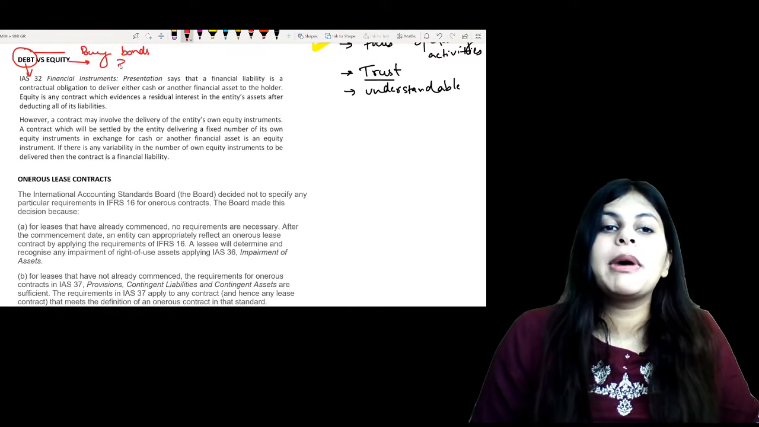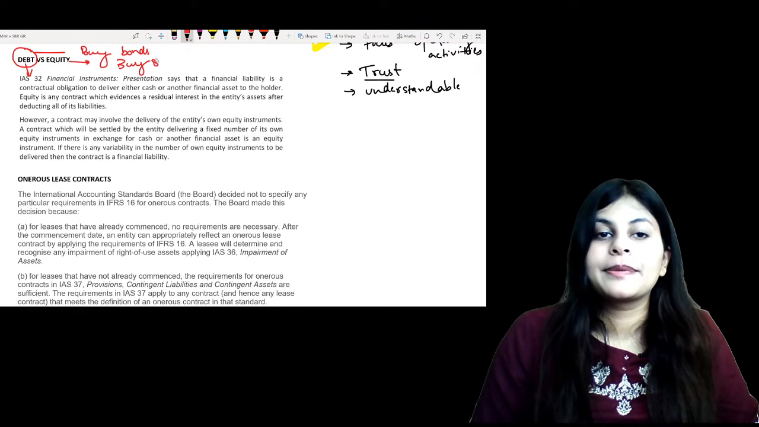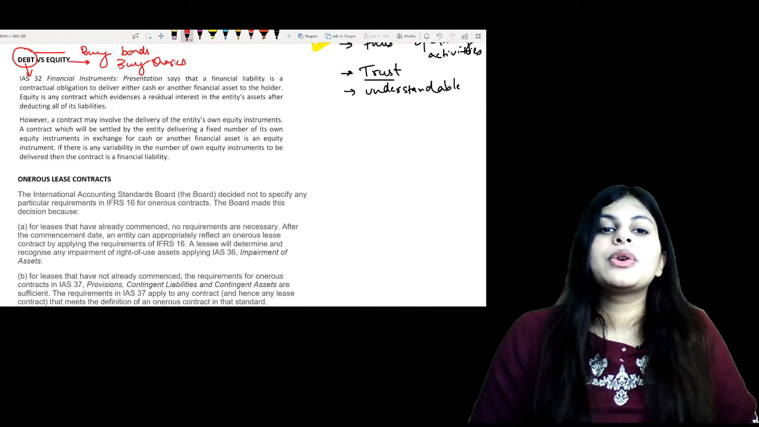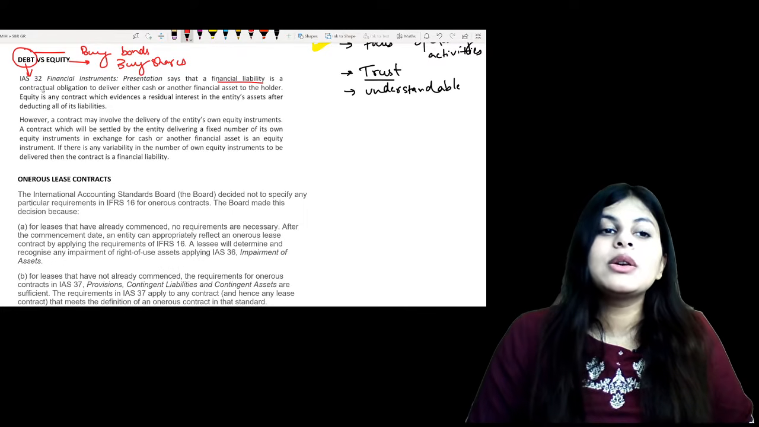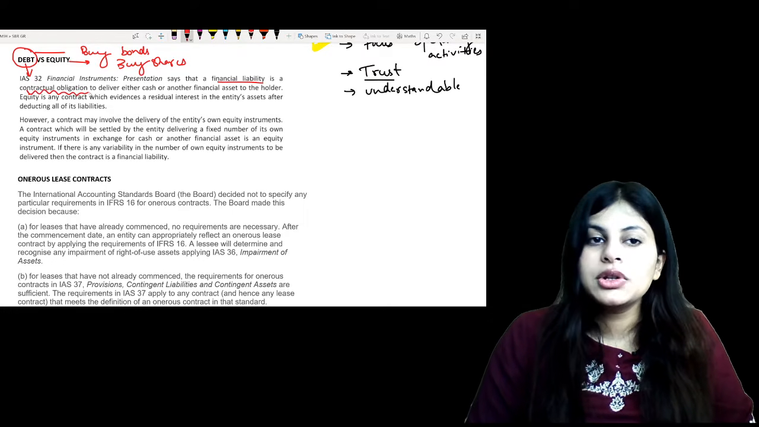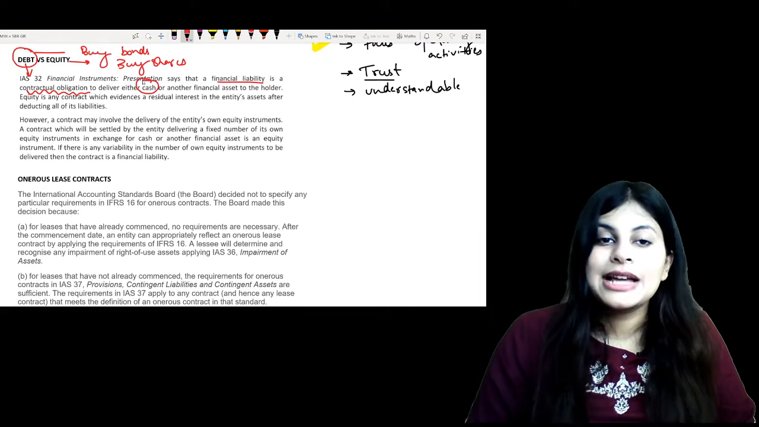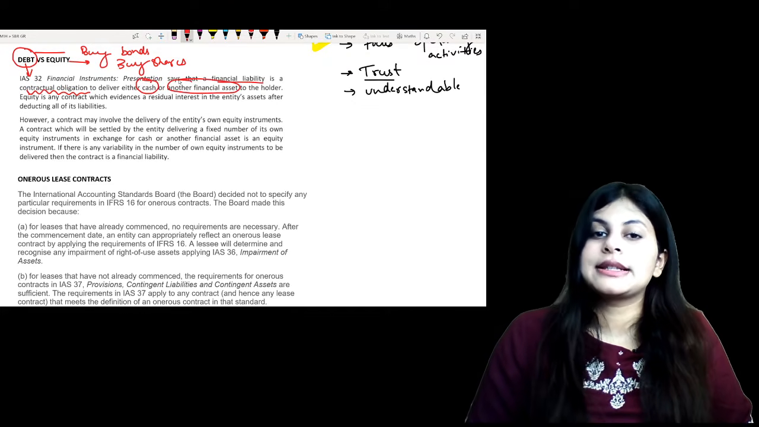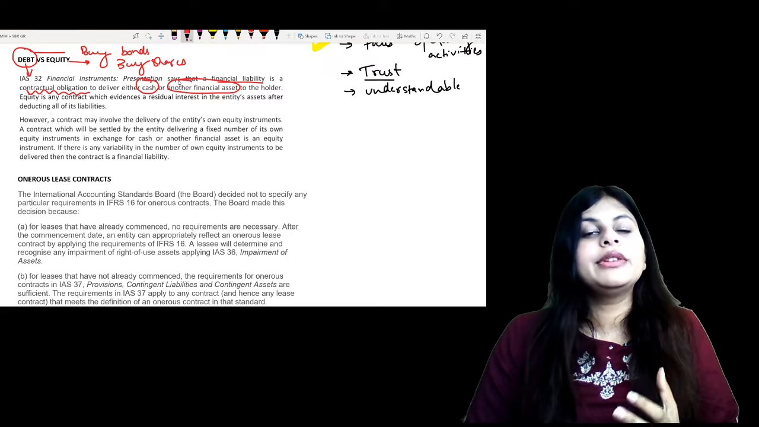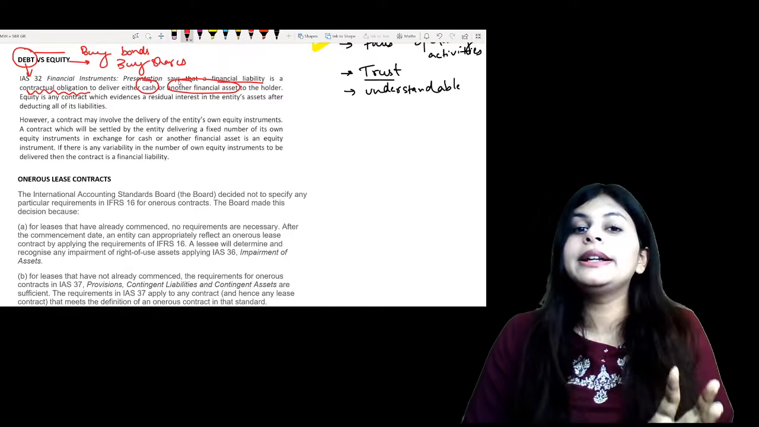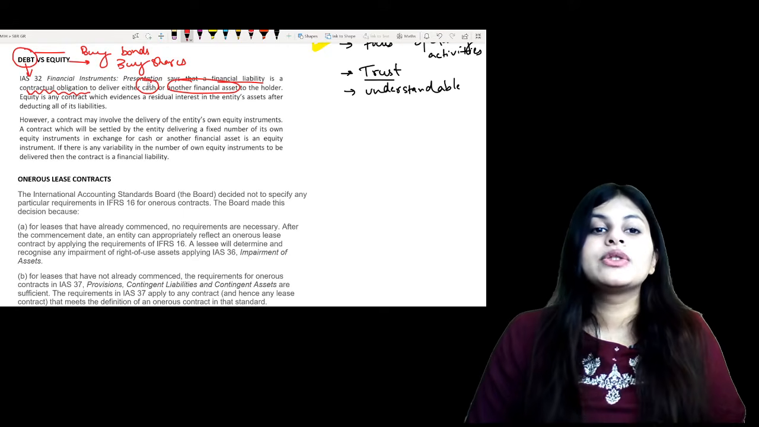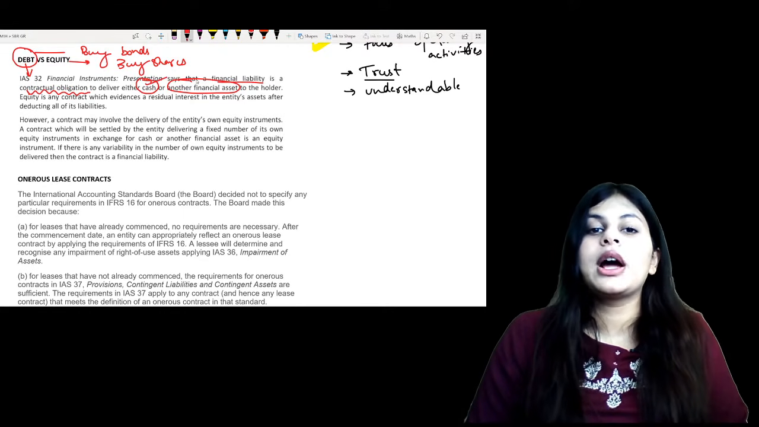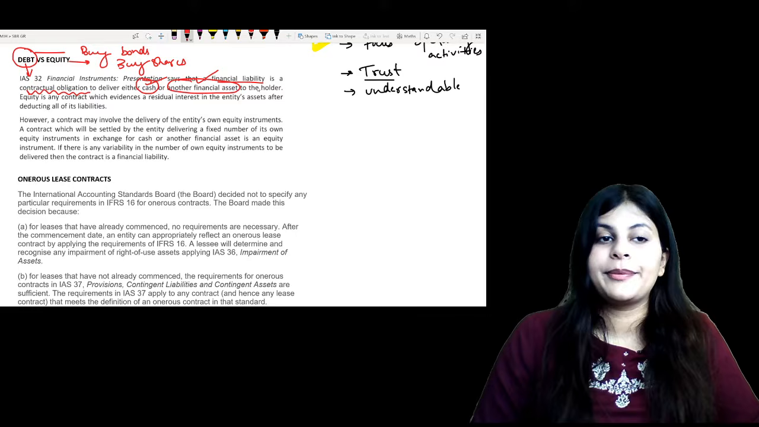That is when you buy the shares of a company. Fine. So IAS 32 says that a financial liability is a contractual obligation to deliver either cash or another financial asset. So either I have to deliver cash, it is for sure, it's not voluntary, I'll have to do it. If I don't do it, I'll be sued, right? So either I have to deliver cash or other financial asset to the holder.